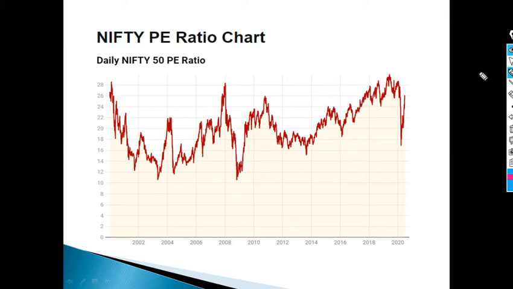Myself Ramesh Sahu, and today we are going to talk about investment strategy using Nifty PE ratio. See, when I had a session about PE ratio, in that I gave an introduction about Nifty PE ratio, and after that, a lot of people asked me to have one more session on the Nifty PE ratio and explain why it is so important. So that's why we're having this session.